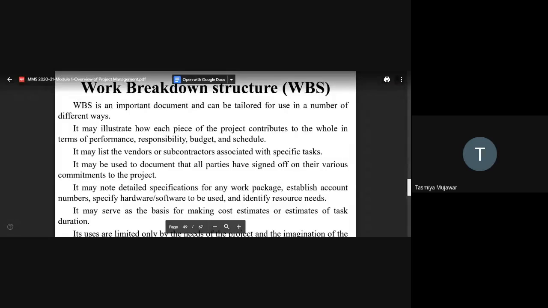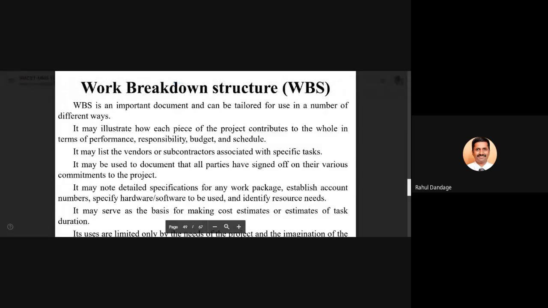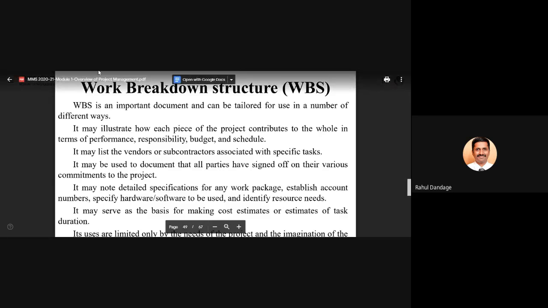Let us start with the further part in our module number 1. We wish to discuss one concept, which is work breakdown structure, also abbreviated as WBS. As far as project management is concerned, WBS stands for work breakdown structure.